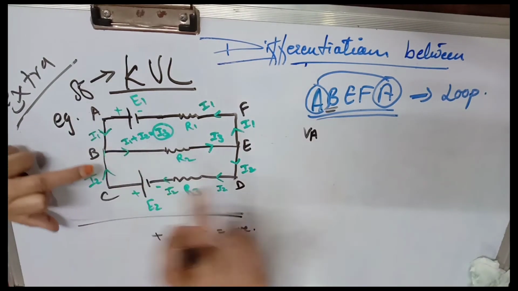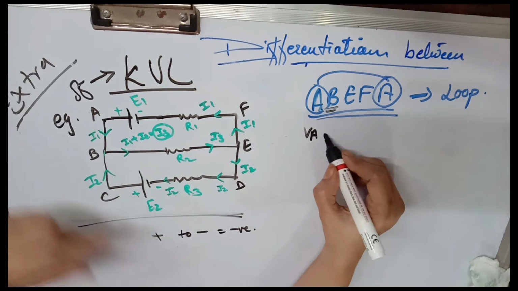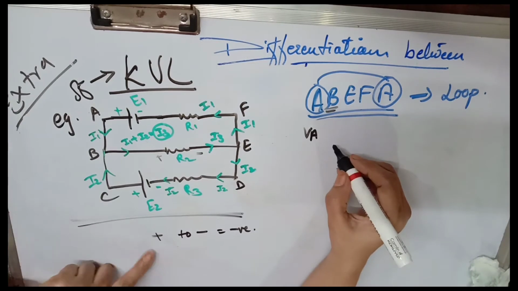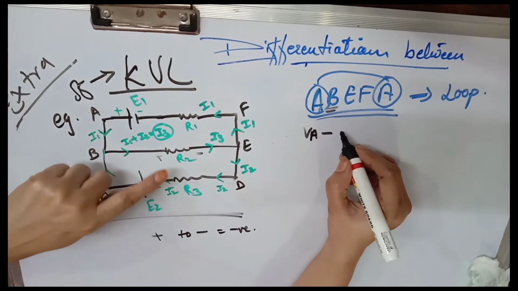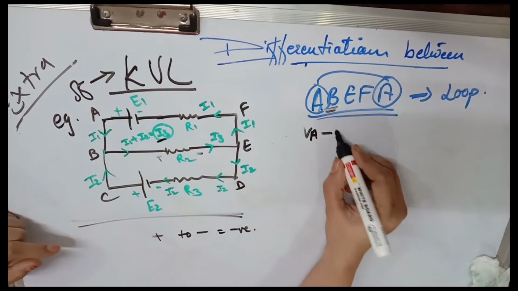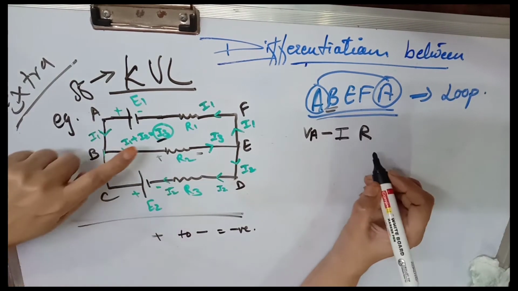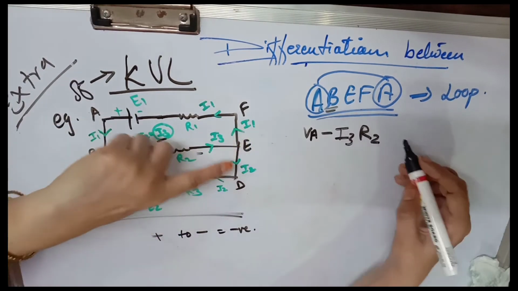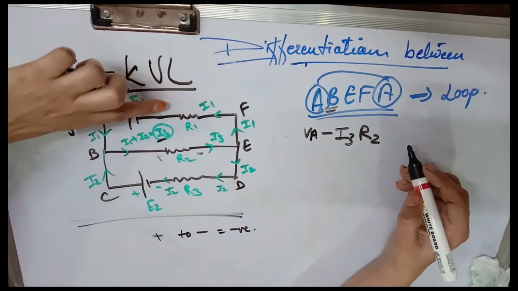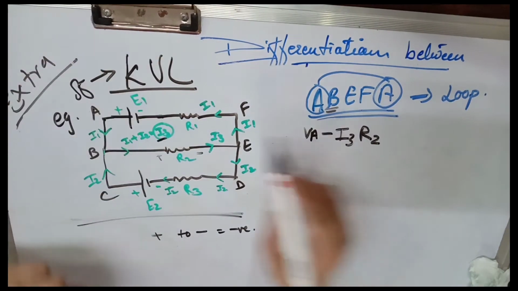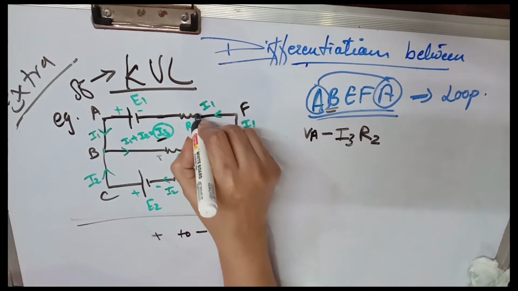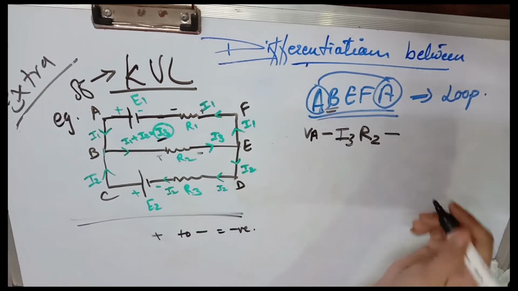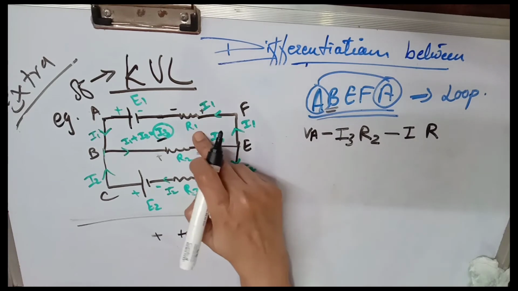Now starting from point A to B, go by the sequence only. Between A and B there is no component, so we will write VA. In the line BE, there is resistance R2 and current I3 is flowing, so we will write IR, where I is I3 and R is R2. Again between E and F there is no component, so we'll go further. Between F and A there is one resistance and one battery. So resistance R1 is connected